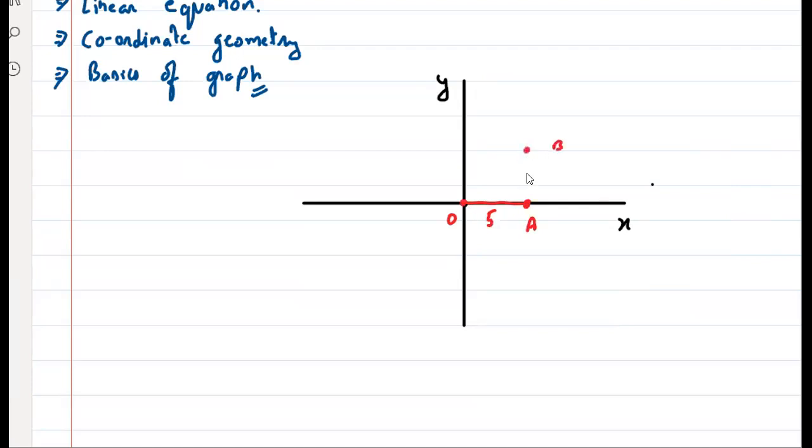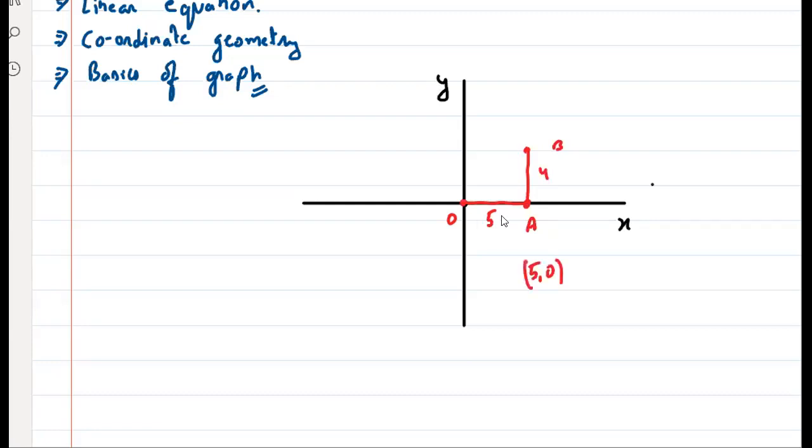Now, if he is going from A to, suppose, point B here, and he takes 4 steps, again the position is changed. Yes or no? Yes, sir. Very good. So the coordinate of point A will be 5, 0.